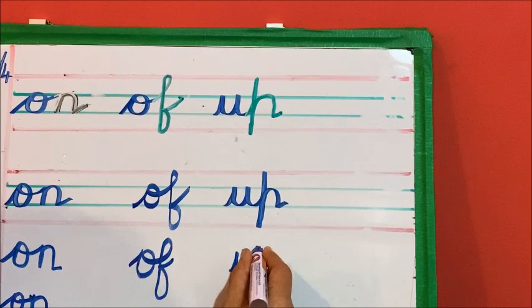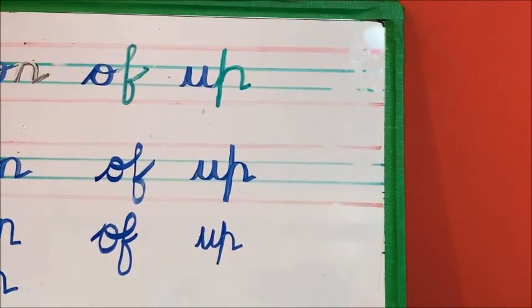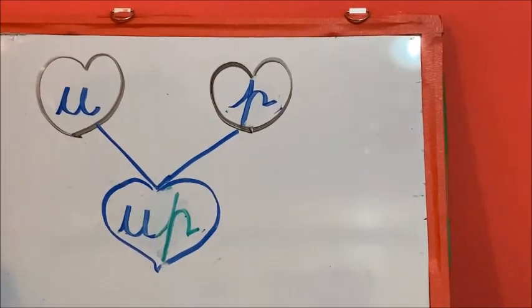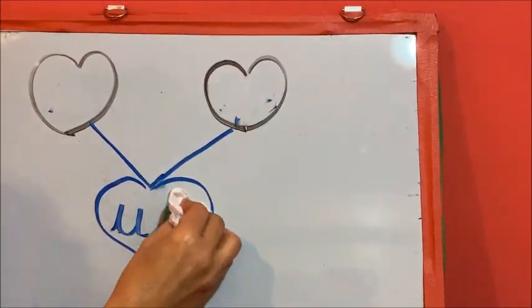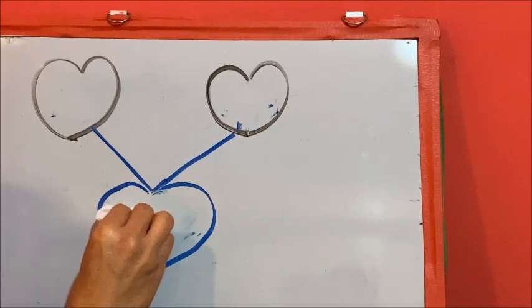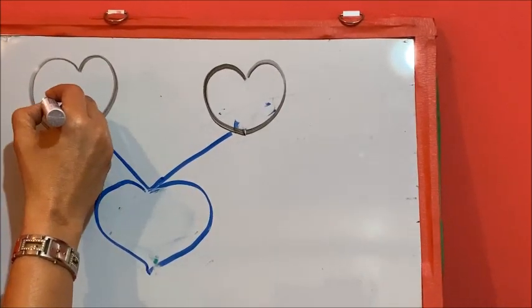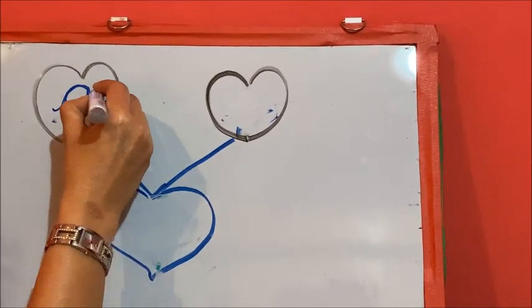A, P, up. Okay. Now we are going to learn today's last word, that is something different. So here we have the last one, that is the letter, what letter is this?